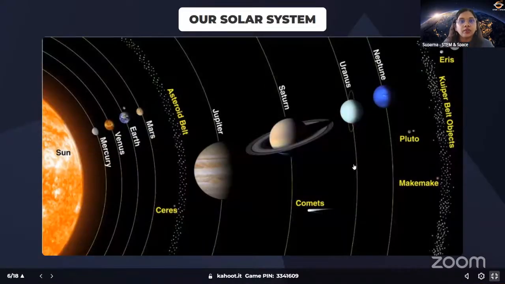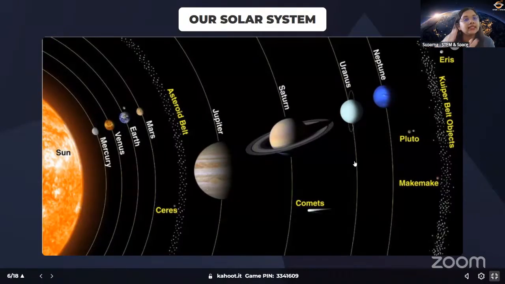So this is how our solar system looks like. We have our star, sun, and we have 8 planets. Okay, Mercury, Venus, Earth, Mars, Jupiter, Saturn, Uranus, Neptune. We have 8 planets and we have 5 dwarf planets. Okay, Ceres, Pluto, Makemake, Aries, and Haumea. These are the 5 dwarf planets.